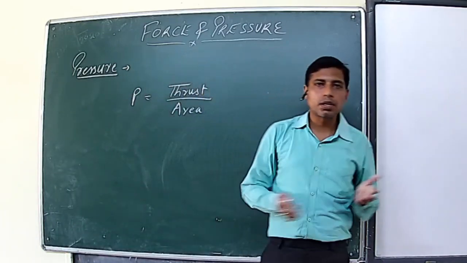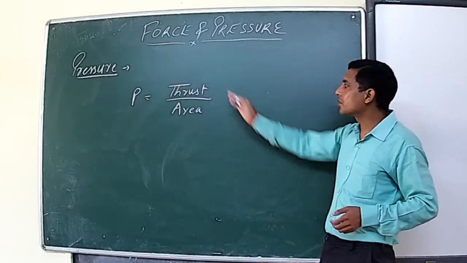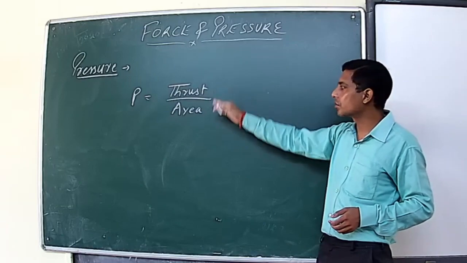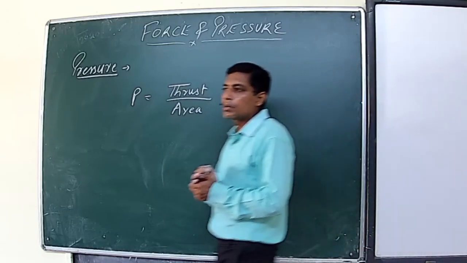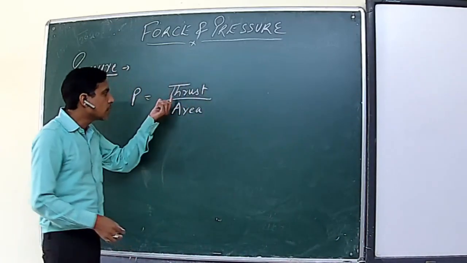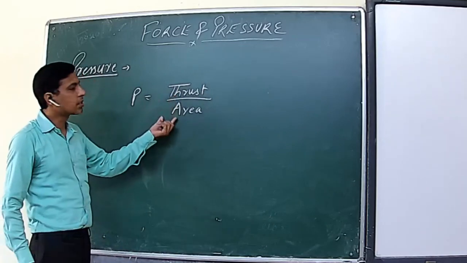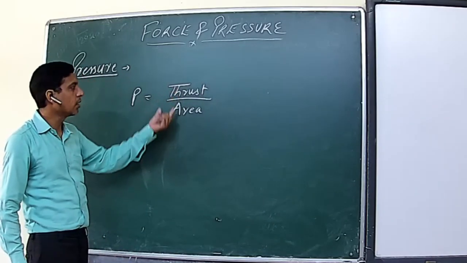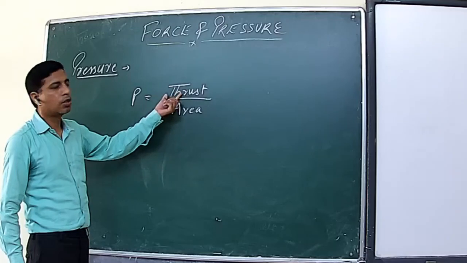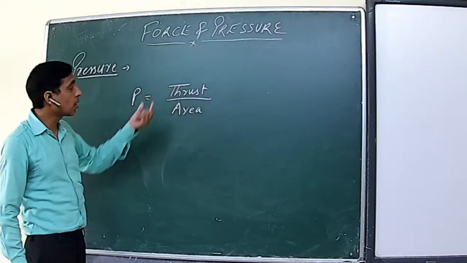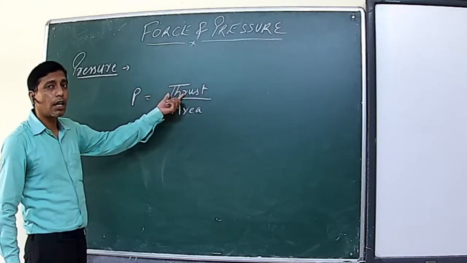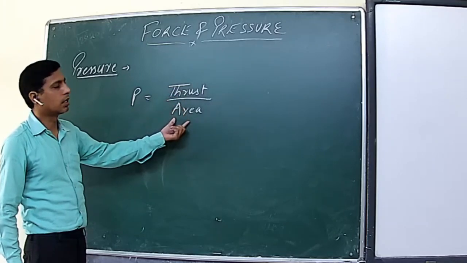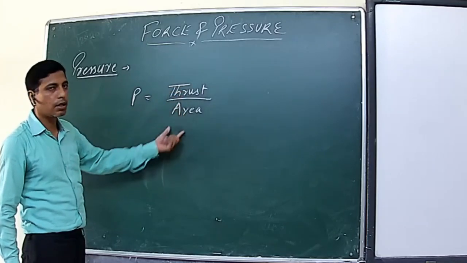Thrust is also a kind of force, but why have we especially mentioned pressure is equal to thrust upon area? Because whenever the force is acting on any surface normally, perpendicularly, then it is called thrust. So pressure is basically the measure of perpendicular force acting per unit area.